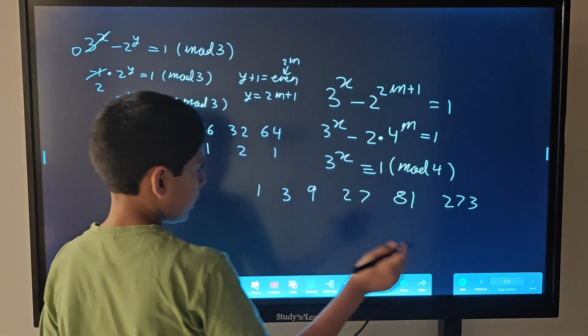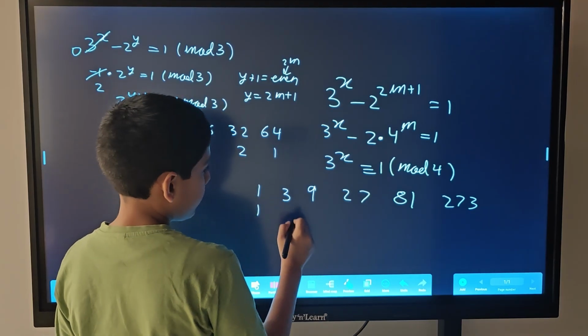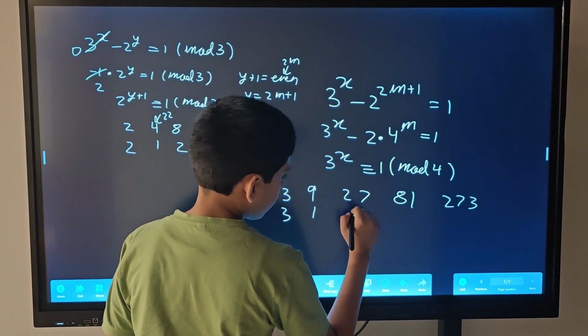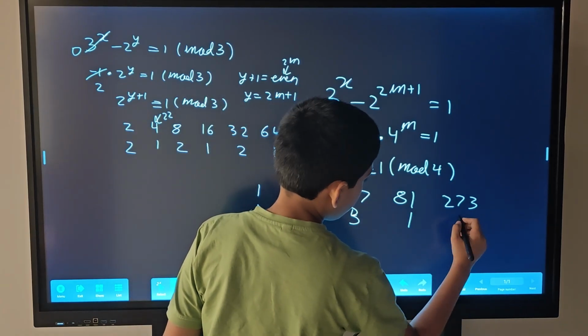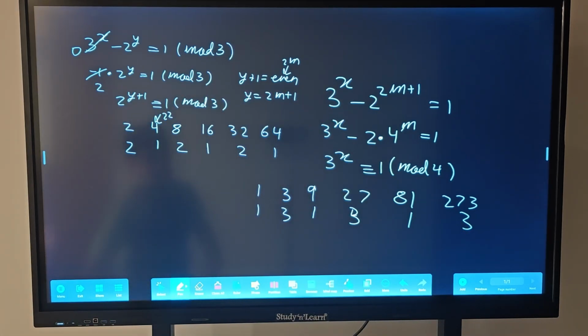And we take remainders when divided by 4. So we get 1 here, 3 here, 1 here, 3 here, 1 here, and 3 here, and so on. And we kind of again guess that it's an alternating repeating cycle.